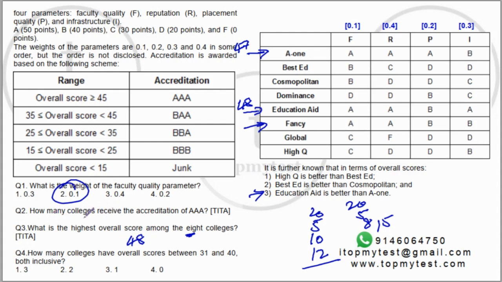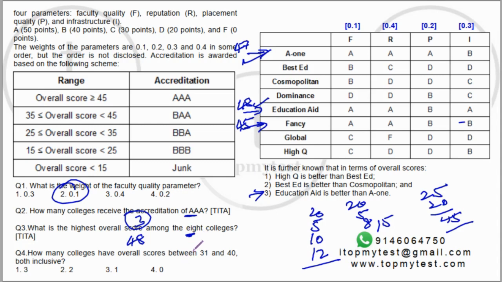Now you need to find how many colleges receive accreditation of AAA. Now because you have so many B's, these two are definitely getting AAA's. Let's check if Fancy also gets AAA's. This will be 20 plus 5, 25 again. And on these two it gets 40. 40 into 0.5 will be 20. So this also gets 45. So this will be the score for Fancy, that will be 45. Right, so Fancy is the next one, everything else will be lesser than this. So there are 3 colleges which receive accreditation.